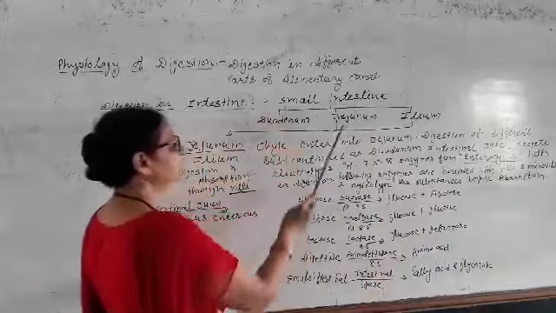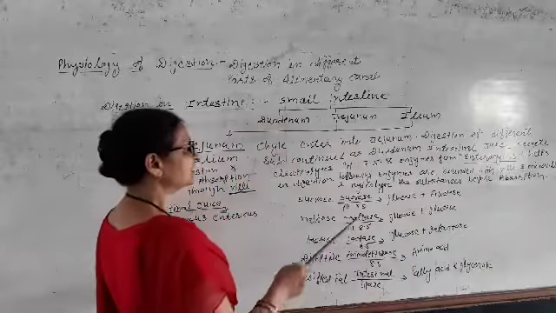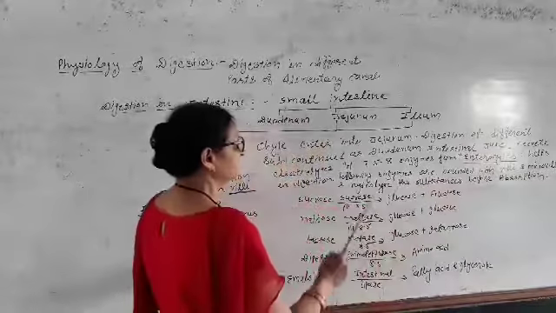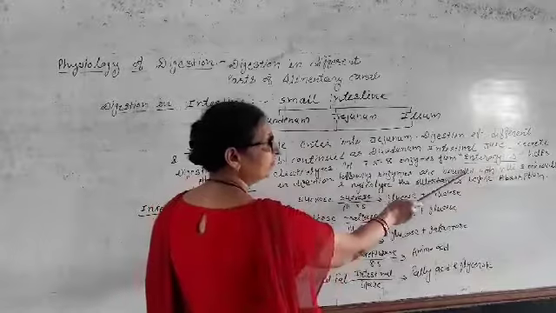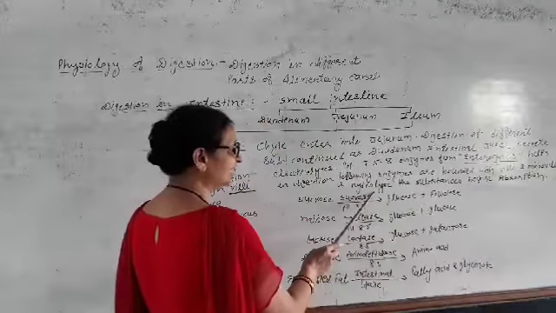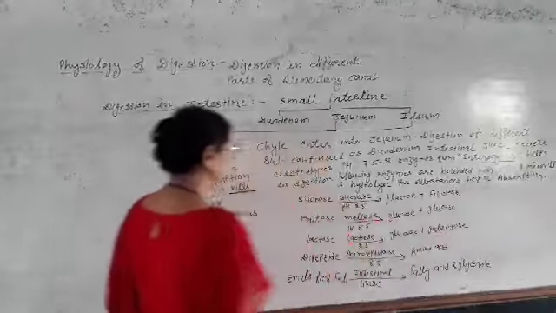So we know that in the jejunum the villi are present, microvilli are present. So these enzymes, which are secreted by enterocyte cells, are bound with villi and microvilli. First they hydrolyze the substances and then absorb.